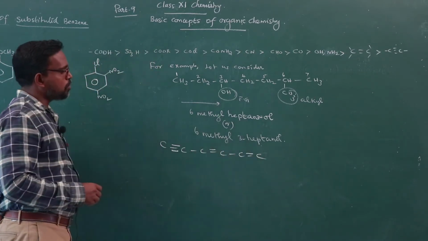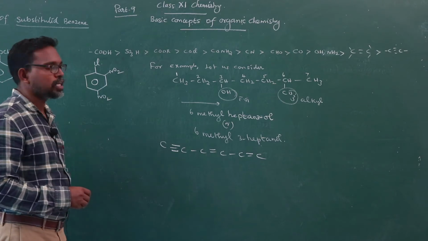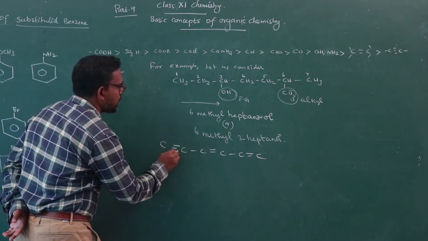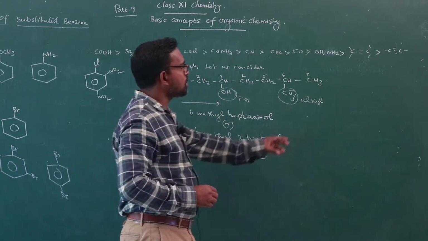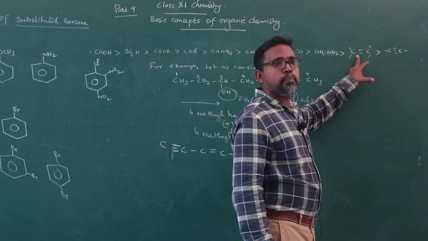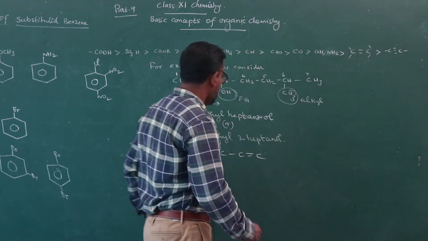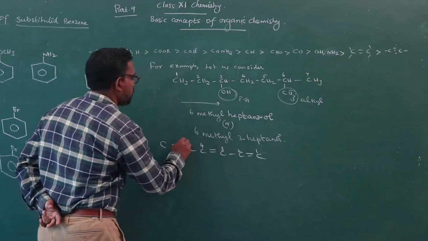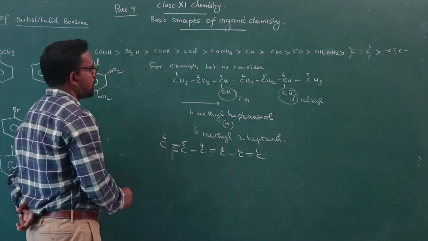And also another example. So, this compound has 2 double bonds and 1 triple bond. So, how to assign the priority? Look at this. Alkenes show higher priority than alkynes. Therefore, 1, 2, 3, 4, 5, 6.